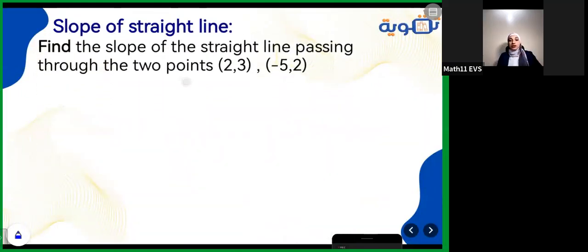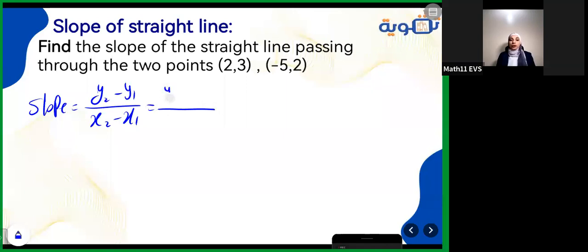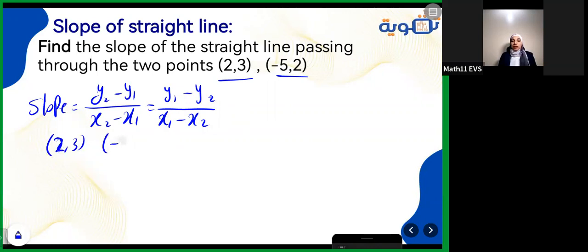After that, the slope of a straight line. How to get the slope of a straight line passing through 2 points? It's a rule for this, which is y2 minus y1 over x2 minus x1. What if I started with y1 minus y2? It's okay, but you need to start with x1 minus x2 also. I can say any point of them can be 1 or 2. For example, here 2 and 3, and the other one here -5 and 2. This can be x1, y1, x2, y2. If you did the opposite, it's okay also.